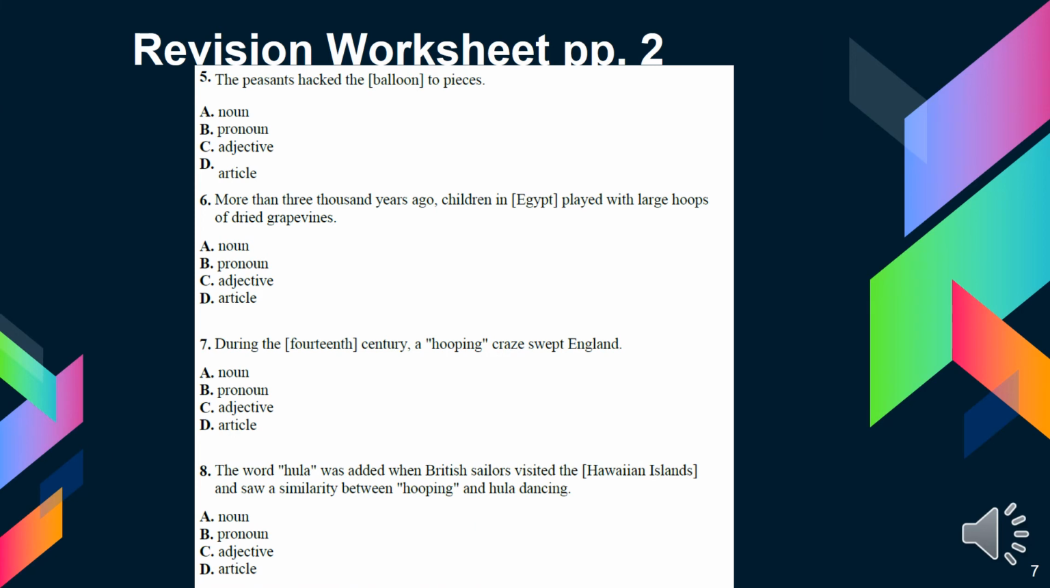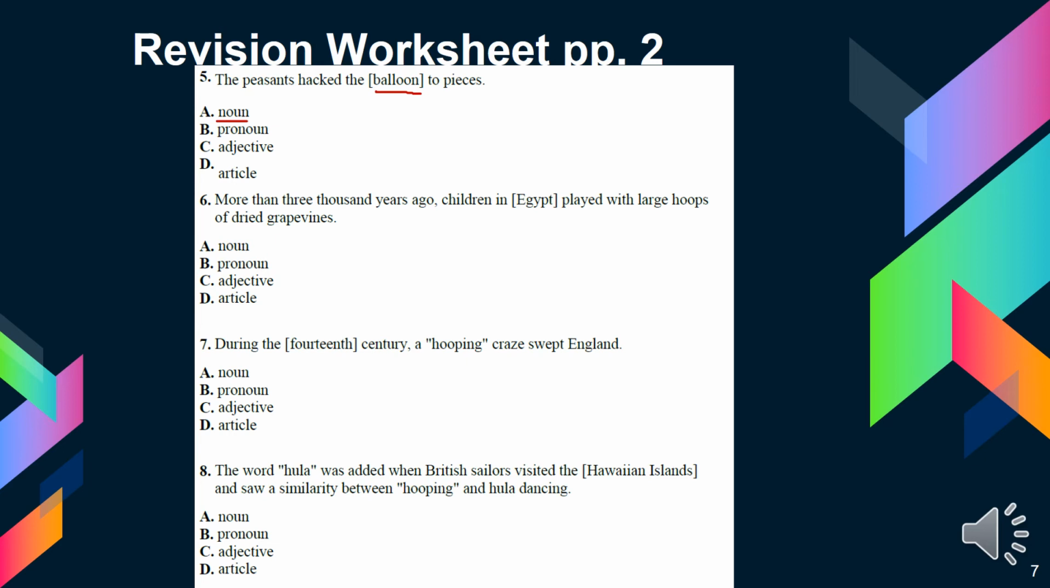Number 5. The peasants hacked the balloon to pieces, and peasants are farmers. We are going to look at the word balloon. What do you think about it? Is it a name of something, or is it describing something else? Balloon is a name of a thing, so it is obviously a noun.